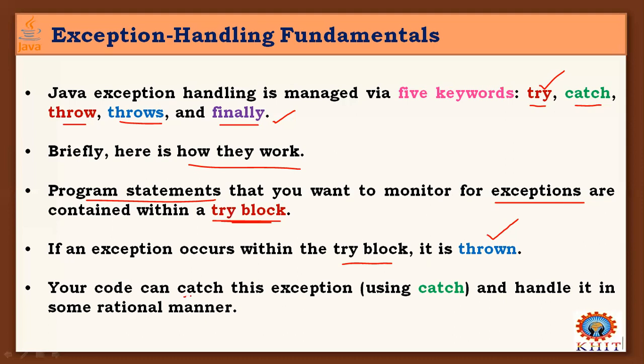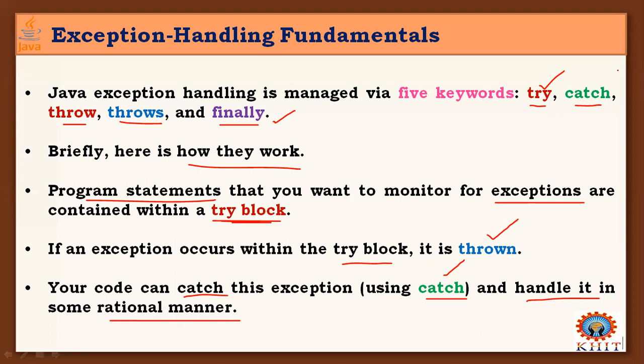So what is that block? Here it is called the catch block. Your code can catch this exception using a catch block, or we can call this a catch clause, and handle it in some rational manner. In this catch block, we may have some set of statements that illustrate how to handle the exception generated by that try block.